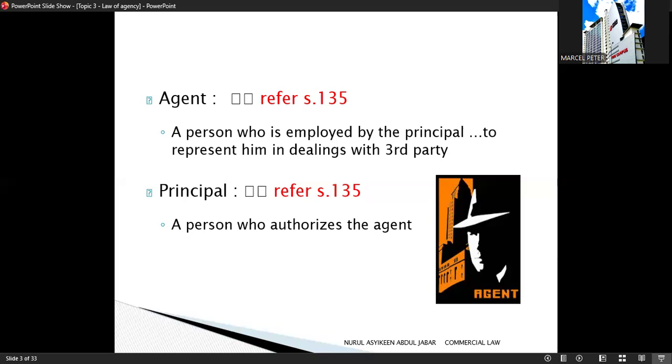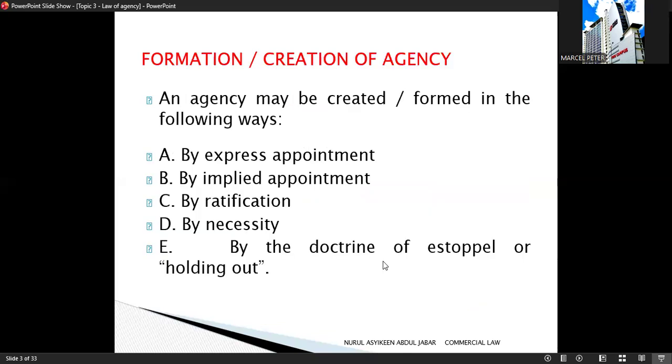Next, we are going to move on to the creation of agency. An agency relationship can be created in several ways. There are five main ways as stated in the slides. Let's go through them one by one and let me give you a short explanation for each. The first one is by express appointment.